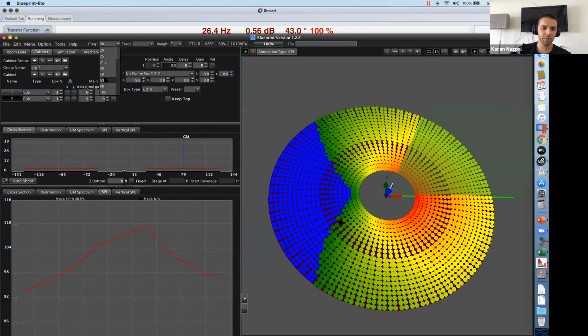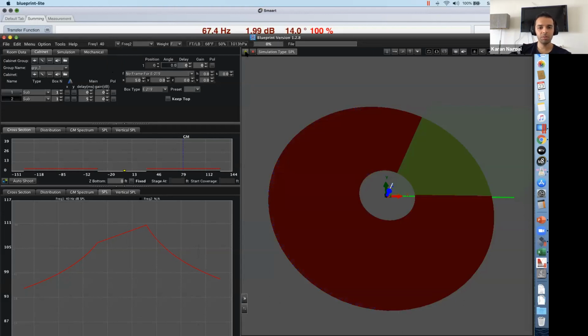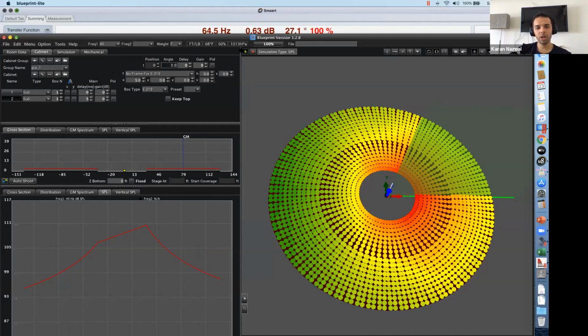I'm not changing the distance, but let's say at 63 Hz what happens, and you're getting a slight back lobe, but still a lot lower, say 90 dB versus 100. So it's still a 10 dB difference front to back, and maybe at 40, if I go to 40, because the color scale is changed,